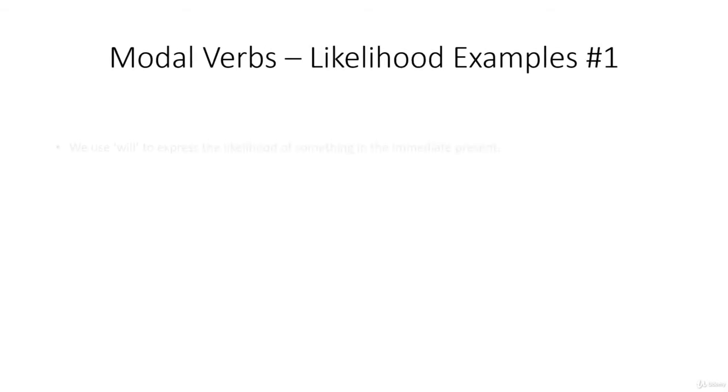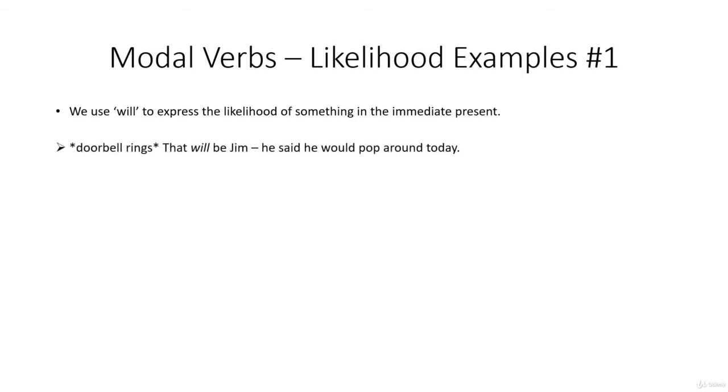Now we have likelihood. So we use will to express the likelihood of something in the immediate present. So for example, the doorbell rings. Ding dong. Oh, that will be Jim. He said he would pop around today. Now, it might not be Jim, but you think it probably is.